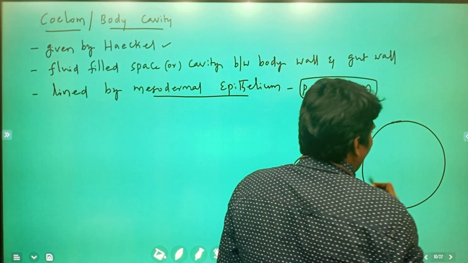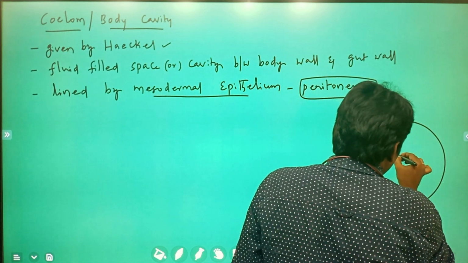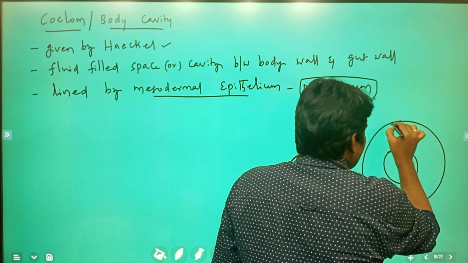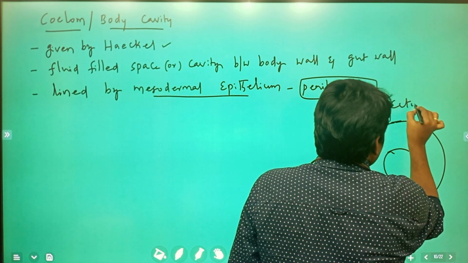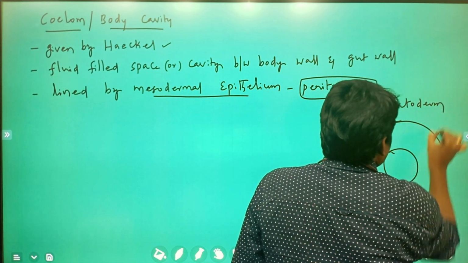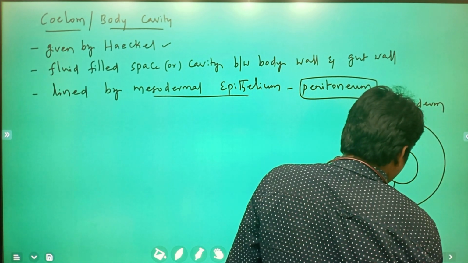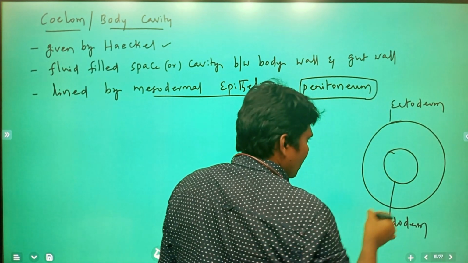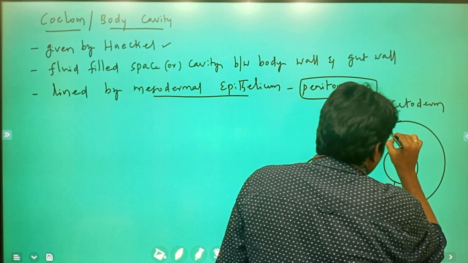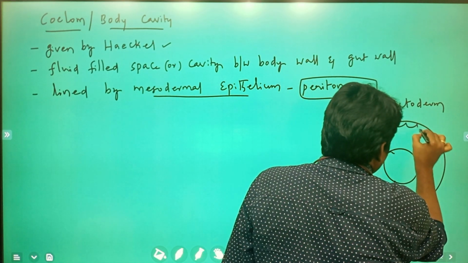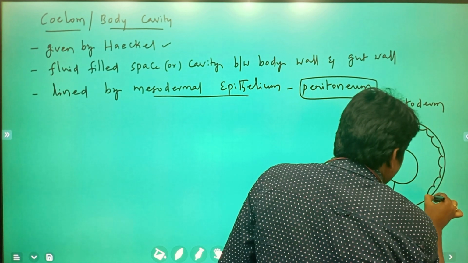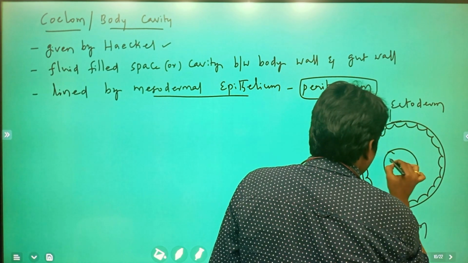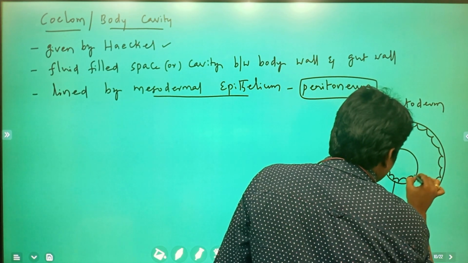So this is the outer ectoderm, and this is the endoderm. One more layer I am going to draw, these are the ectoderm cells.